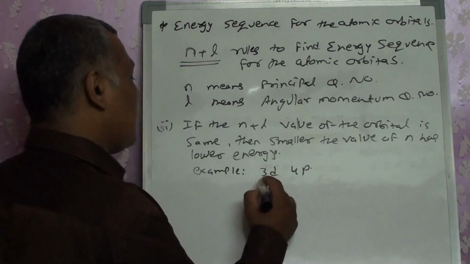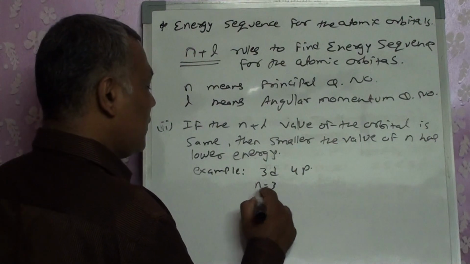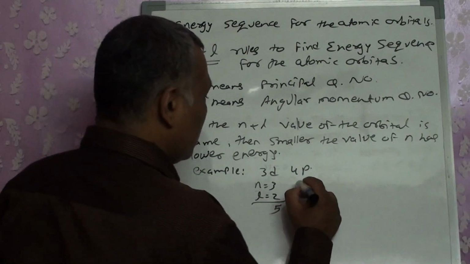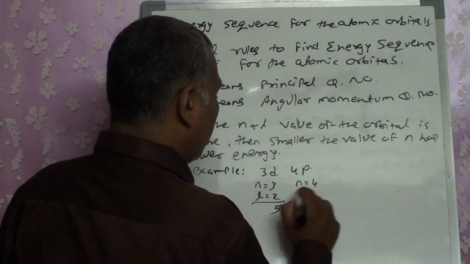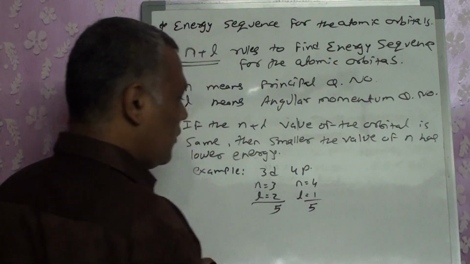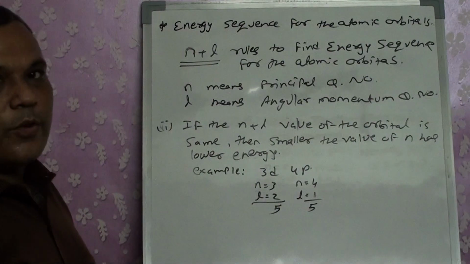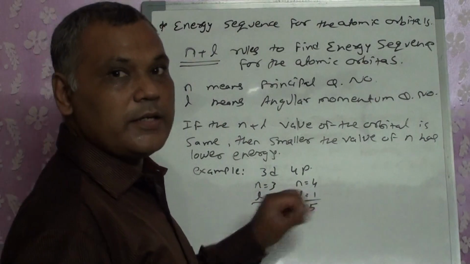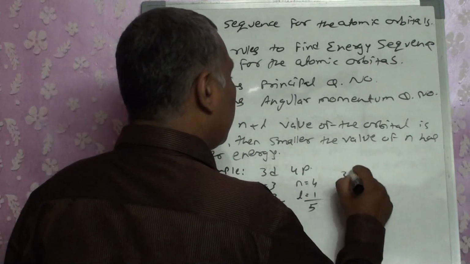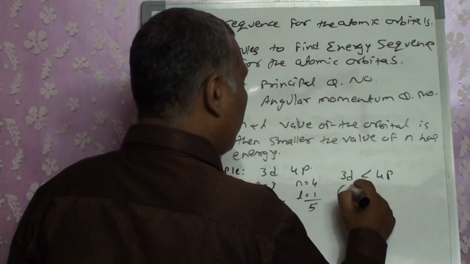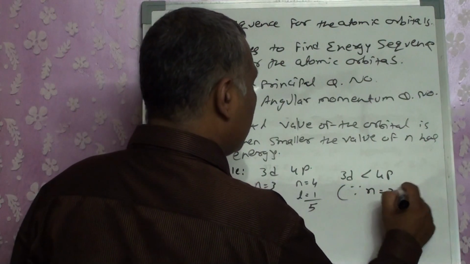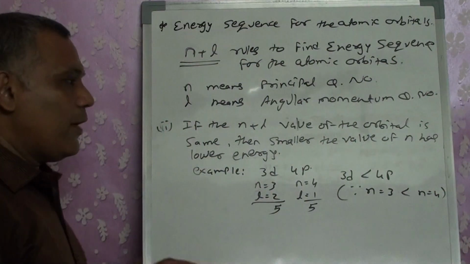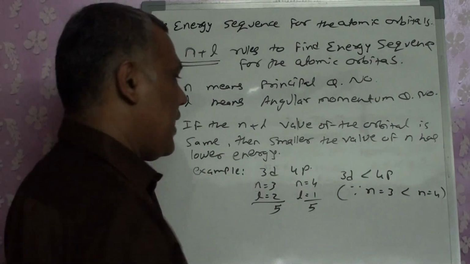Now let us take 3d and 4p. For 3d, n is equal to 3, l will be 2, so the total is 5. Here n is equal to 4, l is equal to 1, total is 5. So n plus l for both these orbitals is the same, but lower the value of n, lower the energy. Here n is 3, here n is 4. So we get 3d less than 4p, because n equals 3 is less than n equals 4. Right? Same n plus l, lower the value of n.